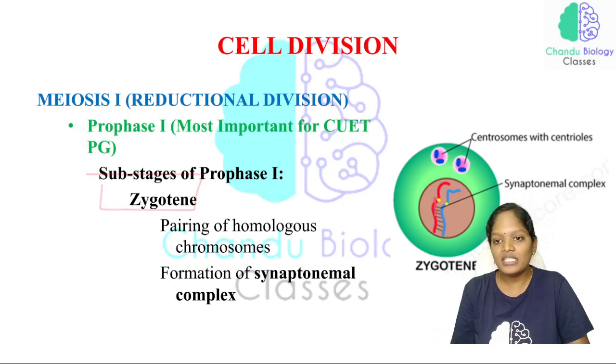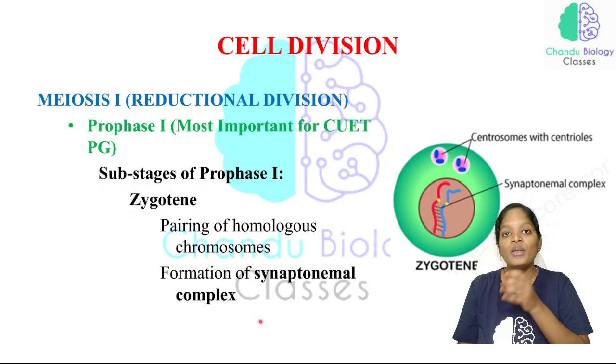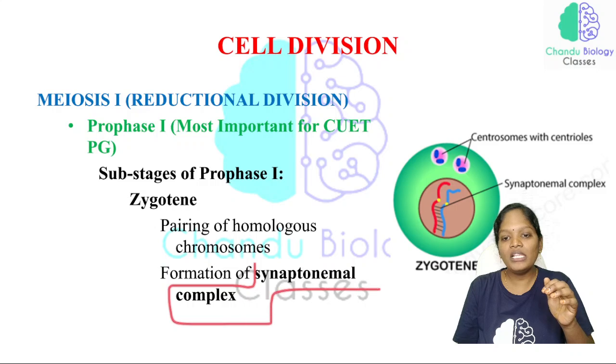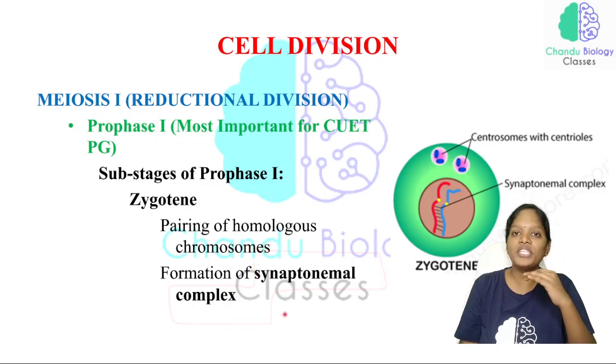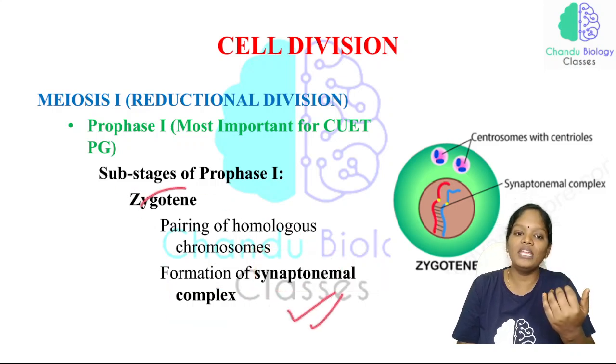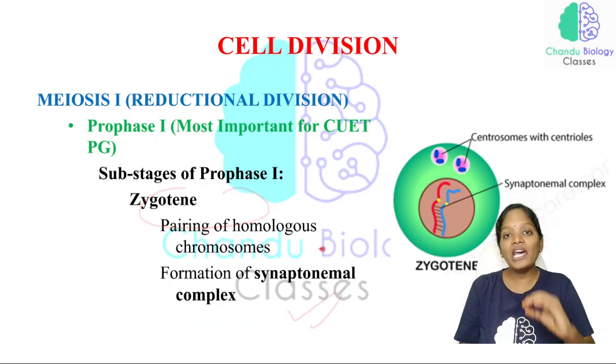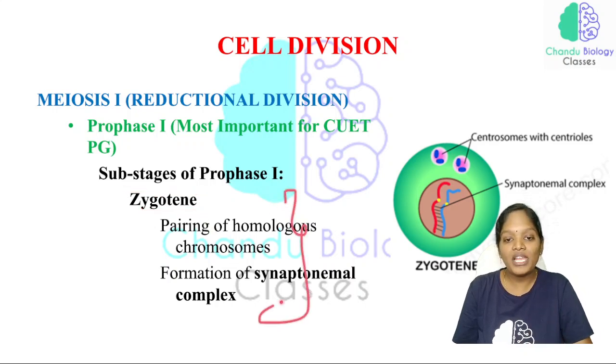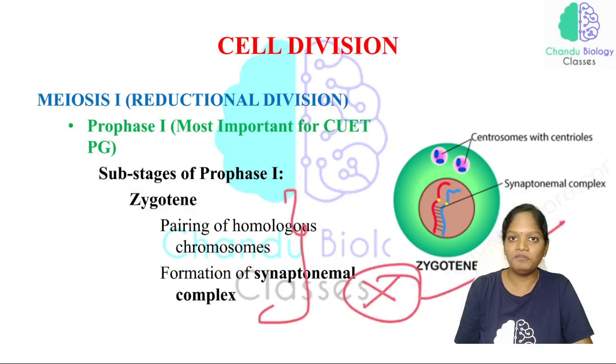Just look at this. This is called pairing. The pairing occurs with the help of the synaptonemal complex. So the formation of the synaptonemal complex and the pairing of homologous chromosomes take place in zygotene. This is exactly where we can expect a question.